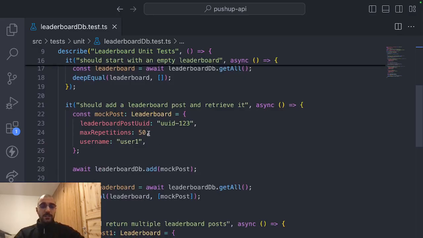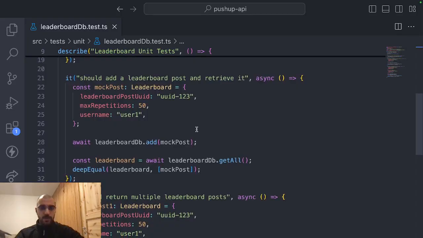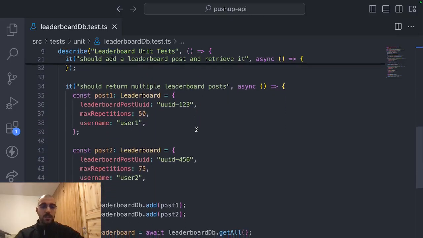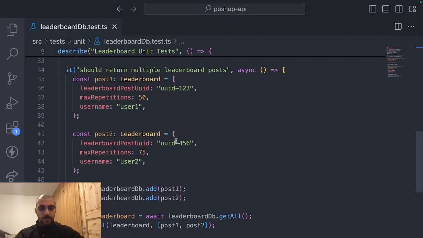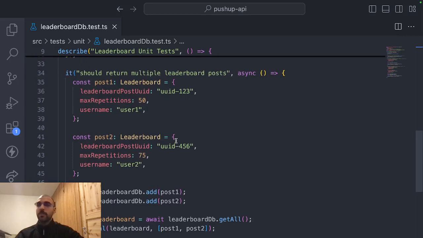Then we add a leaderboard post and retrieve it, which would be the one case of the zombies. And then the last test would be having multiple posts and getting them. So that would be the zombies requirement for leaderboard database.